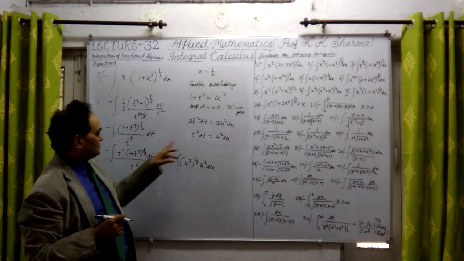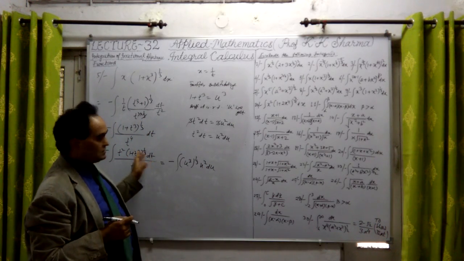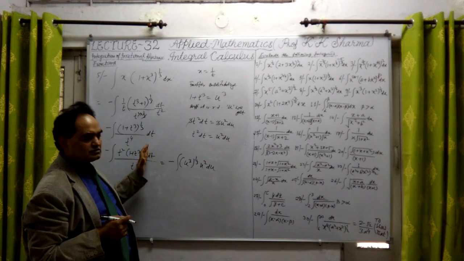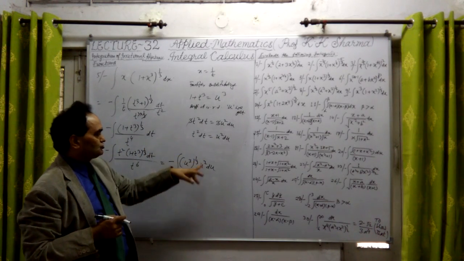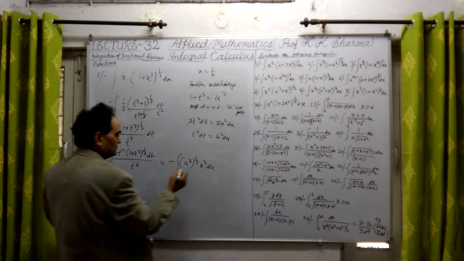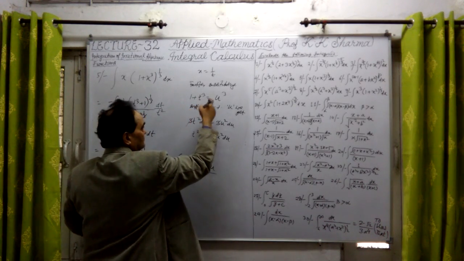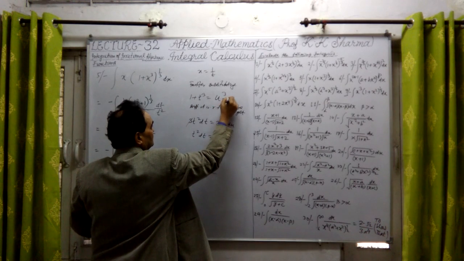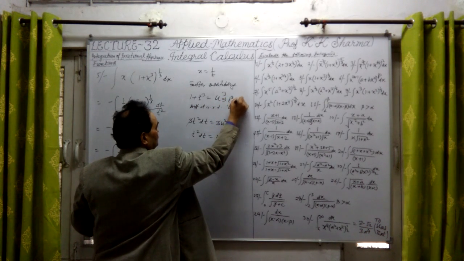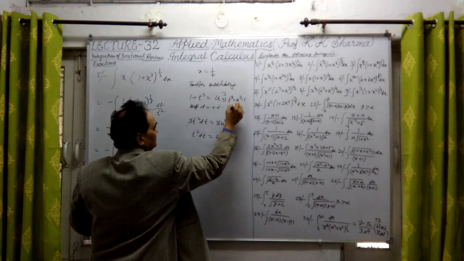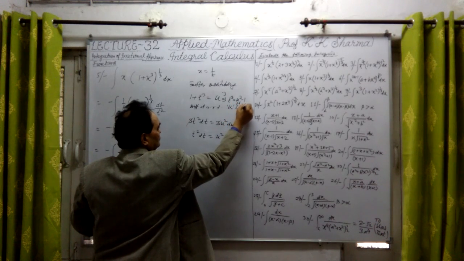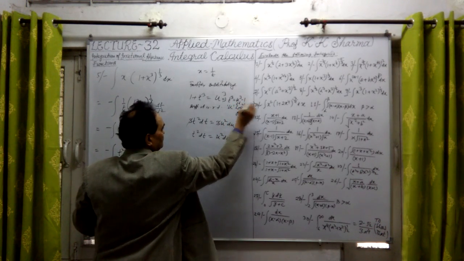Because t square dt equals u square du. In place of the denominator t to the power 6, what is t to the power 6? From this, t cube is equal to u cube minus 1, therefore t to the power 6 equals (u cube minus 1) whole square.